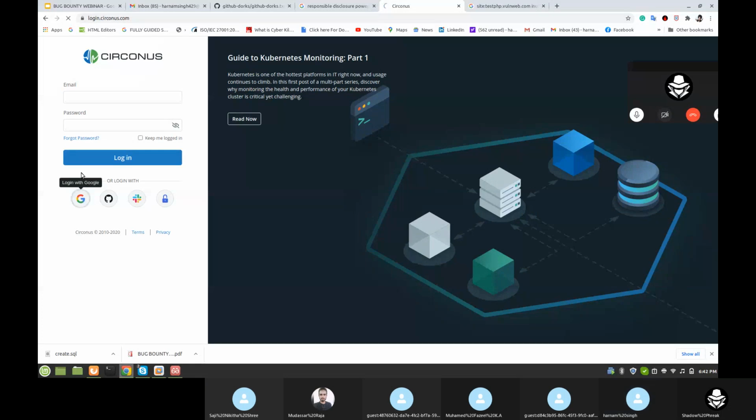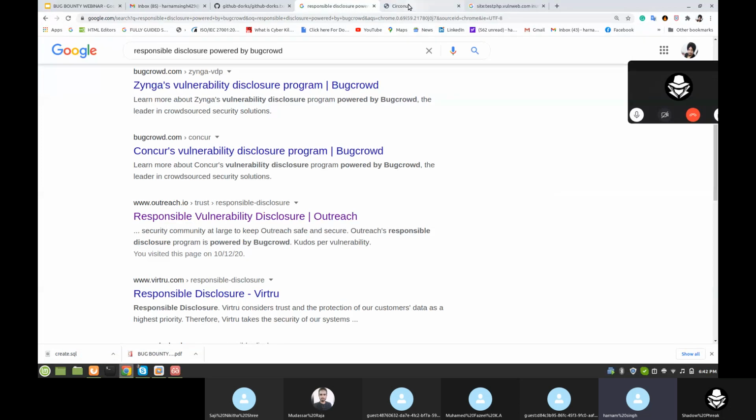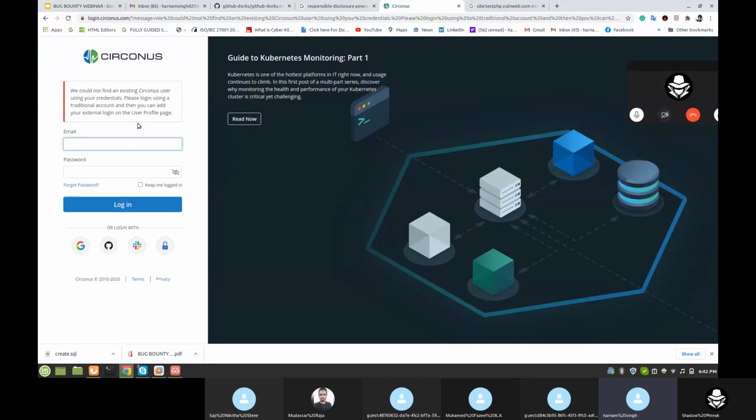I can't log in to the account, but there is no sign up page visible. Let's check. No, we couldn't find an existing one. This means if this username and password is an existing account, then it will log in. Otherwise the sign up page is not available. So at that time what will we do,